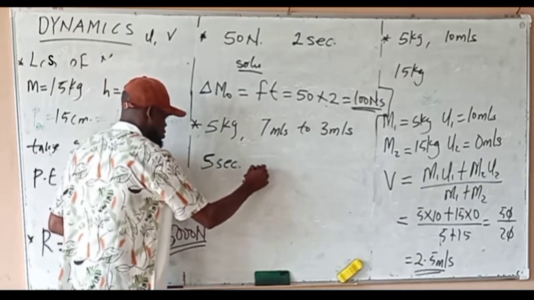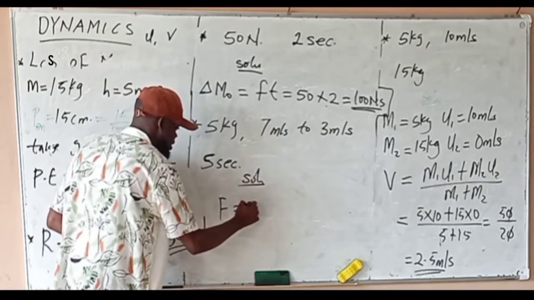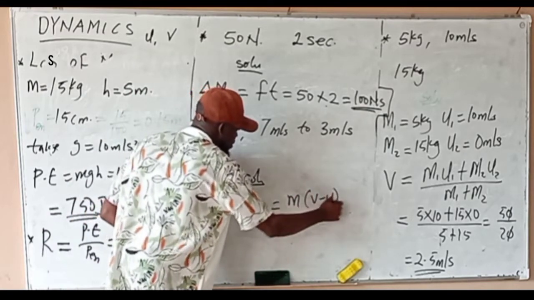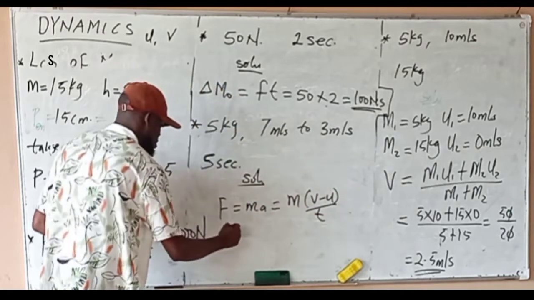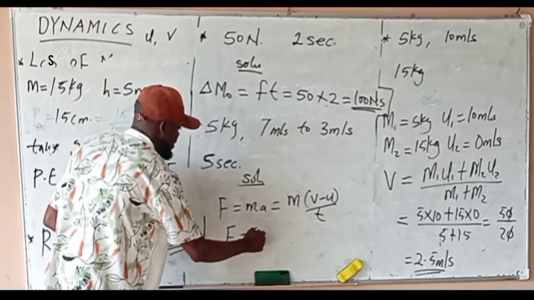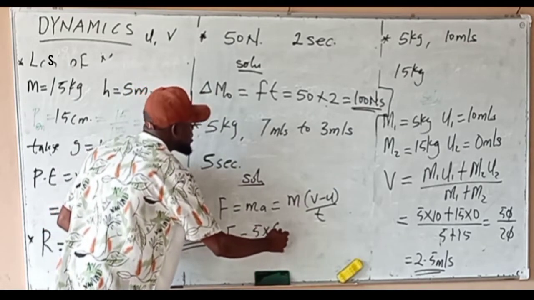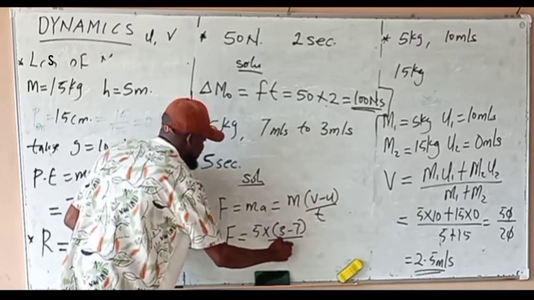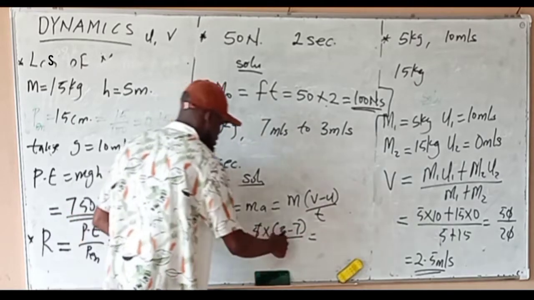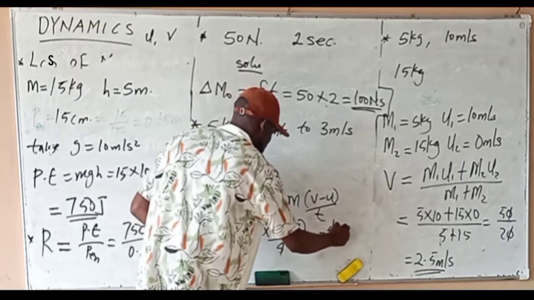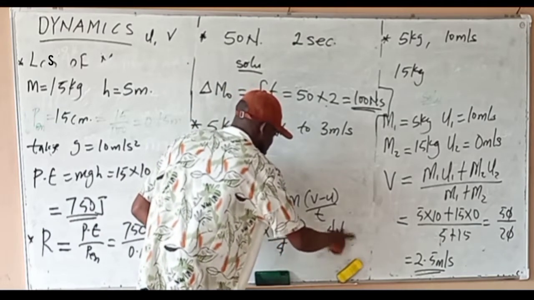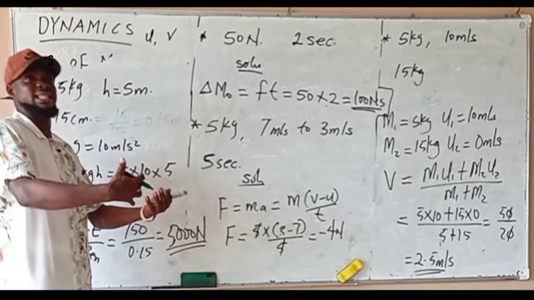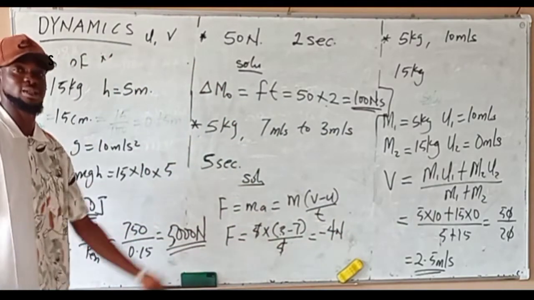So, solution. Remember, force is what? F = ma, which is m times (v minus u) over t. So this force will be m is 5, times (3 minus 7) over 5. And we cancel 5. 3 minus 7 is minus 4 newtons. That is the magnitude of this force. The negative sign shows it's reducing the speed. It's not increasing the speed.